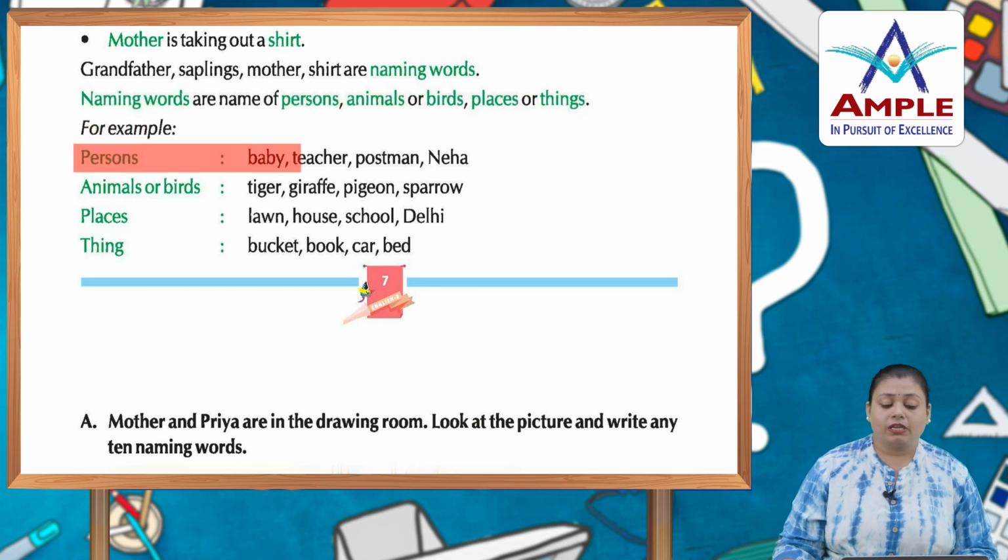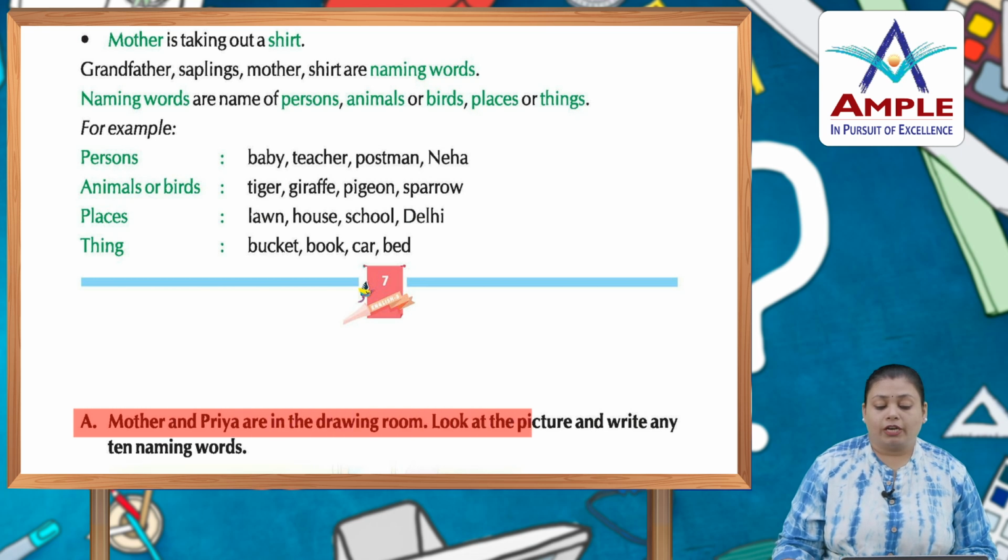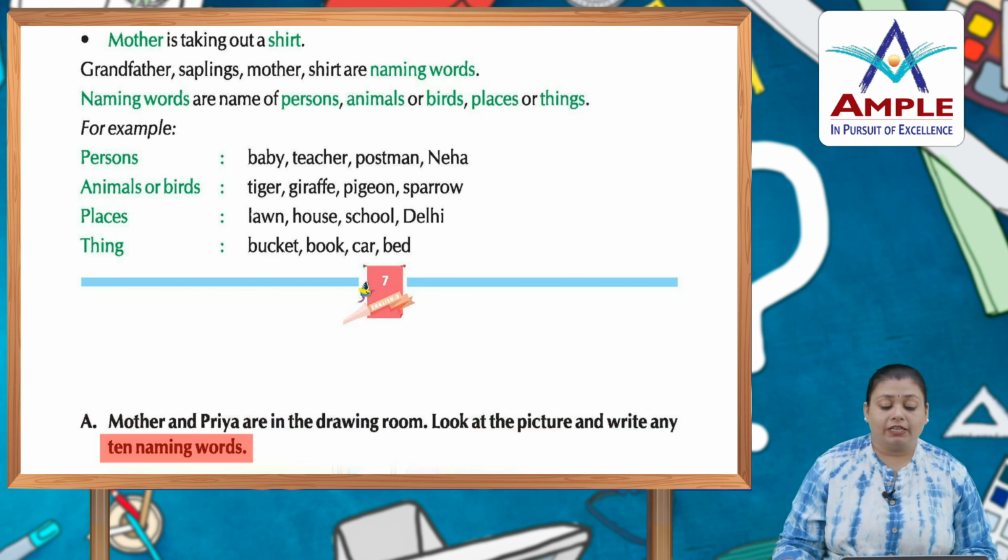For example, person: baby, teacher, postman, Neha. Animals or birds: tiger, giraffe, pigeon, sparrow. Places: lawn, house, school, Delhi. Things: bucket, book, car, bed. Mother and Priya are in the drawing room. Look at the picture and write any 10 naming words. Okay, now you have to write down the 10 naming words here. Whatever you are seeing has a name, or it's a thing or a human being or animal or something. You have to write it down here in this given space.